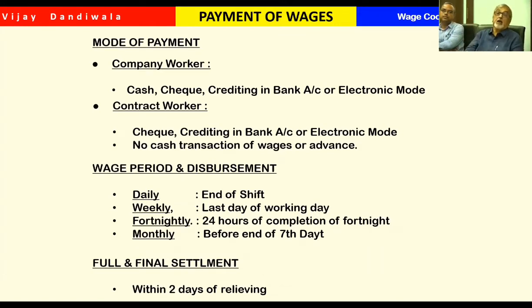Now here the trap is the 7th day: whatever may be your case, before the end of the 7th day, the amount must have been deposited in the bank account. This is another trap. Once it crosses 7 days it is a default, and then we have to pay thousands of rupees of penalty.